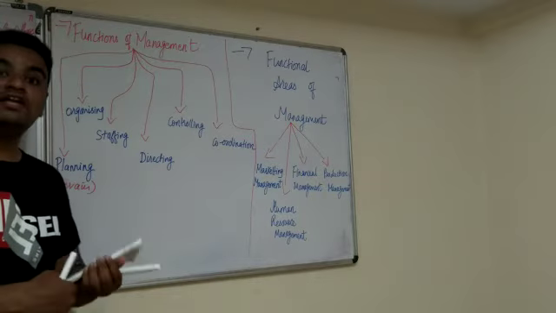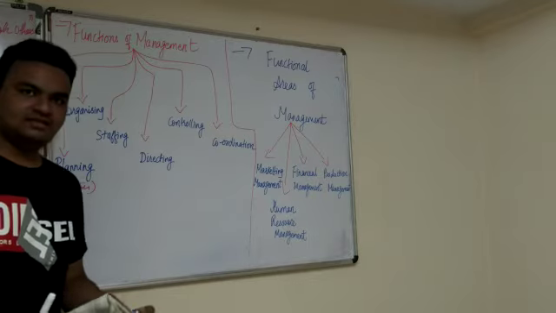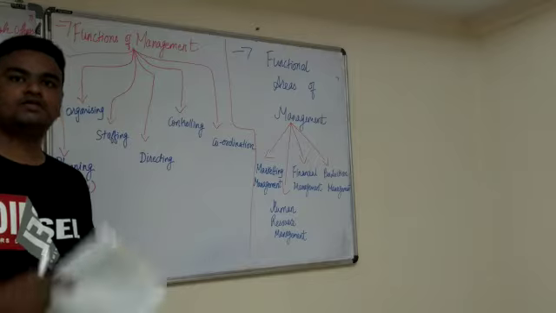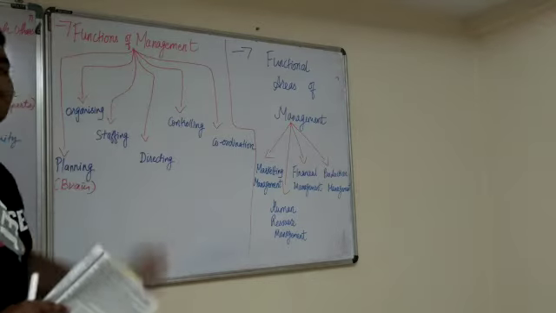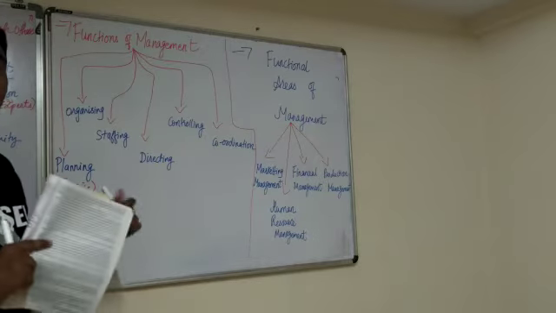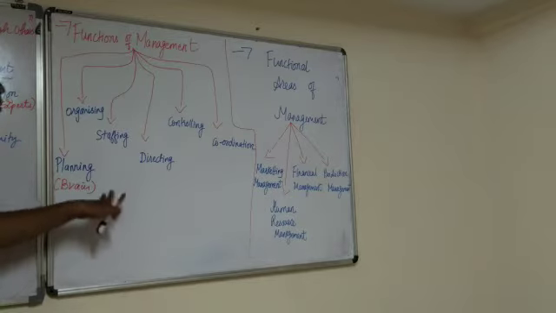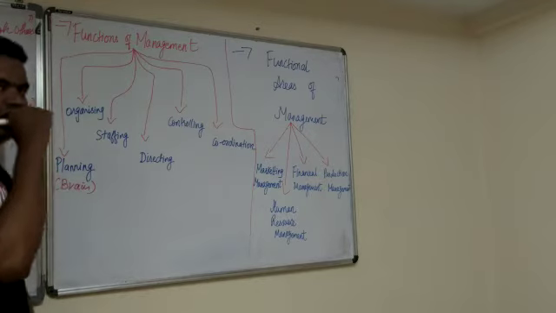Even for our own study, we have to plan according to our timetable what we are going to prepare today and what we are going to do. In the same way, in companies and different offices, they plan first. So the basic function is planning. That means you have to use intellectual power, that is, a brain.